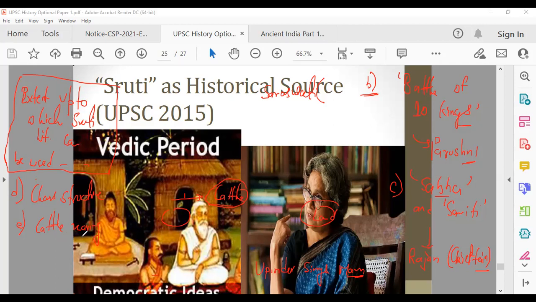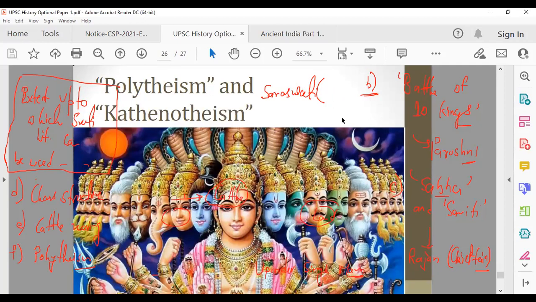So that part. Then polytheism and Kathenotheism. So there is a lot of talk about polytheism. We know polytheism. What is the basic meaning of polytheism? So we have multiple gods. We worship multiple gods. But then again, this Max Mueller sir, he gave a concept of Kathenotheism. I've just shown you Max Mueller. Sometimes he's written like this, Muller. Sometimes there's another E which is added here. So he gave the concept of Kathenotheism.